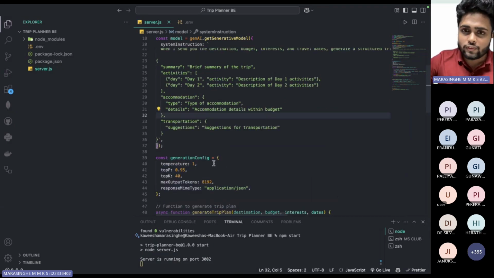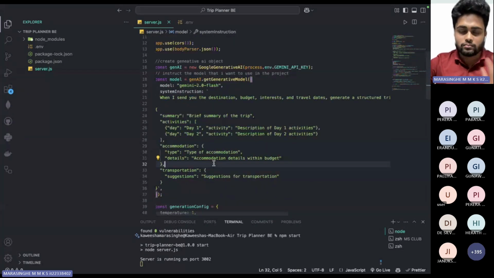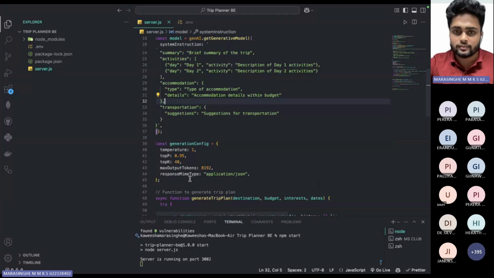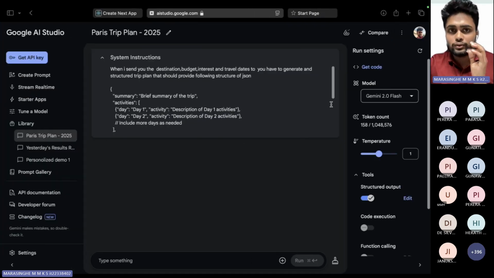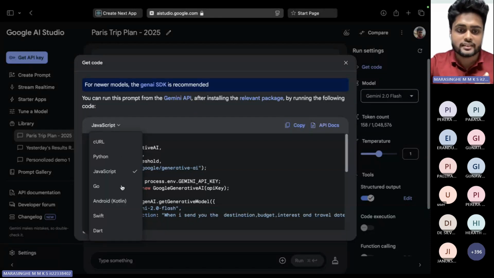I know when I explain these parts, you are not going to have a proper understanding, because there is quite a bit of code in here. So you don't need to worry about it. You can go to Google AI Studio, and there's an option called Get Code. Click it and select JavaScript or any other language you are going to use. There are options for Python, Go, Swift, Dart as well.